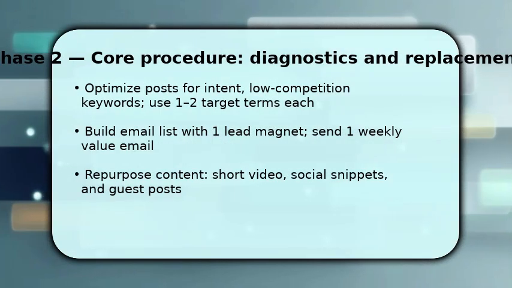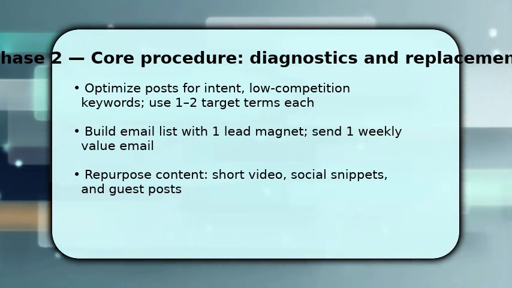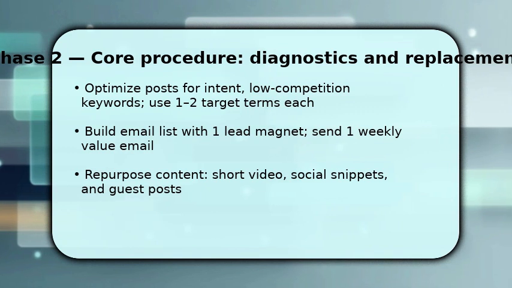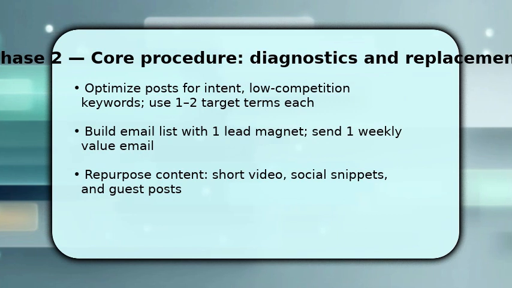Now scale traffic and signal authority by optimizing each post for search intent and low competition keywords. Pick 1 to 2 target terms and craft useful headings. Simultaneously, add a lead magnet and start collecting emails, because email converts better than social.